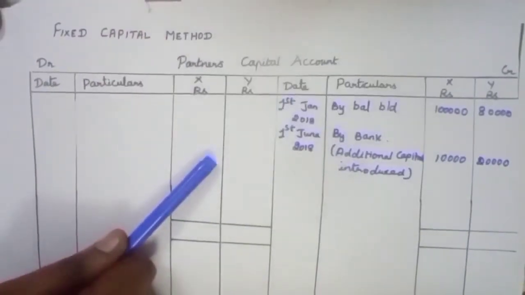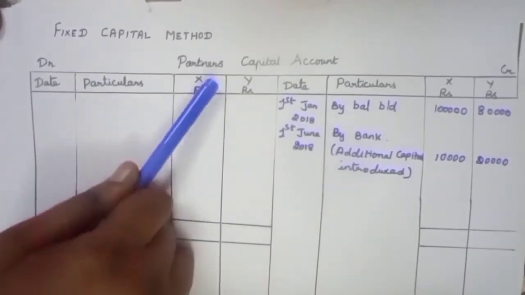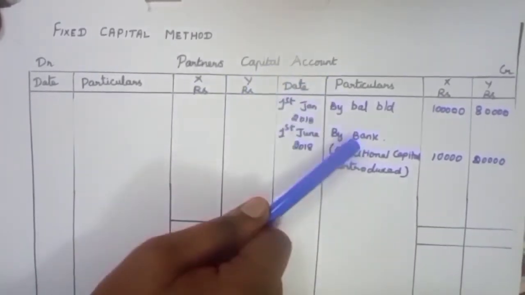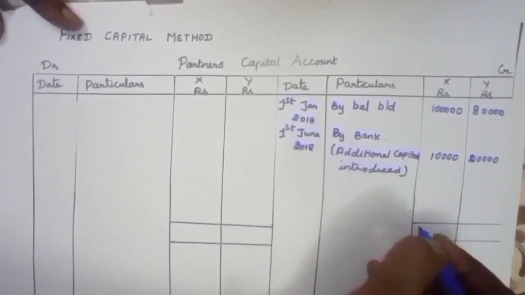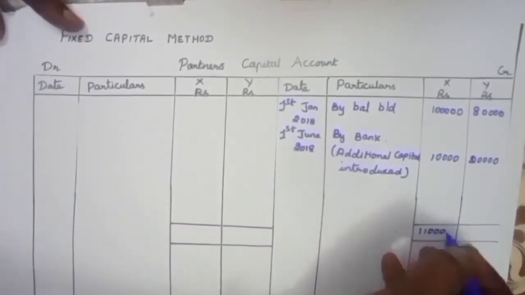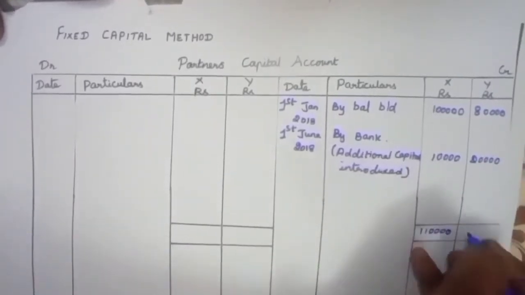At the end of the year, we have to close the partner's capital account. Now total the credit side: for X 1 lakh 10,000, for Y 1 lakh.